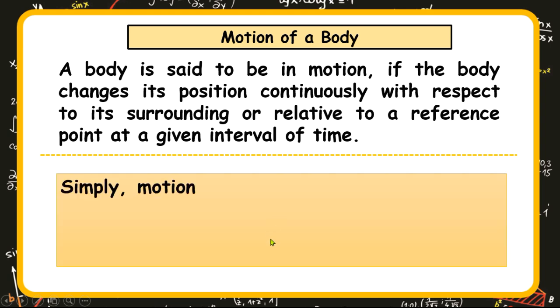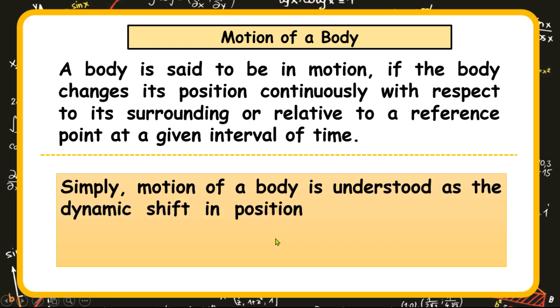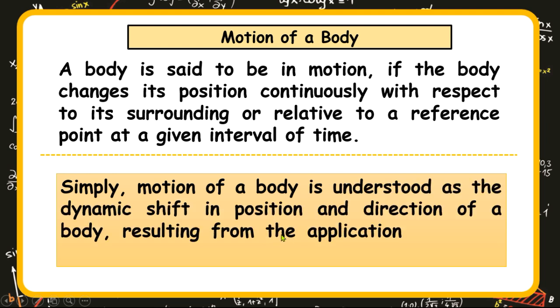In simple terms, motion of a body can also be understood as the dynamic shift in position and direction of a body resulting from the application of forces or energy. So that is the definition of motion.